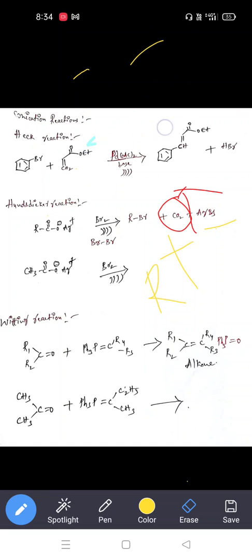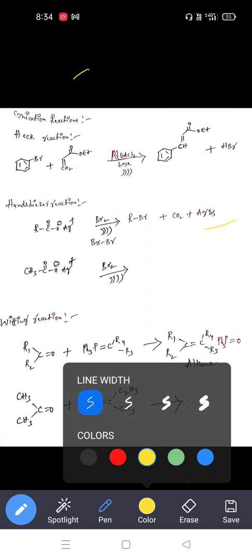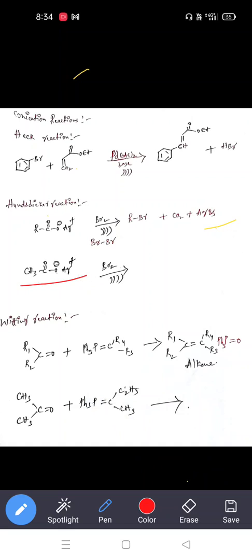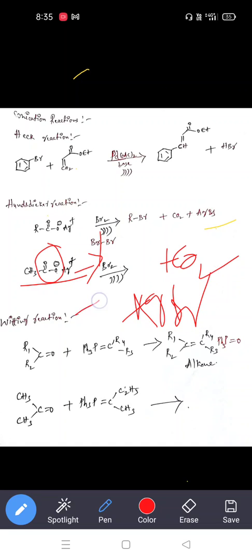We take a simple example for this reaction. Silver acetate reacts with bromine. What are the products we are getting? First of all, we lose carbon dioxide, CO2, plus the silver reacts with one bromine to form silver bromide, plus the remaining methyl group reacts with bromine to form methyl bromide.